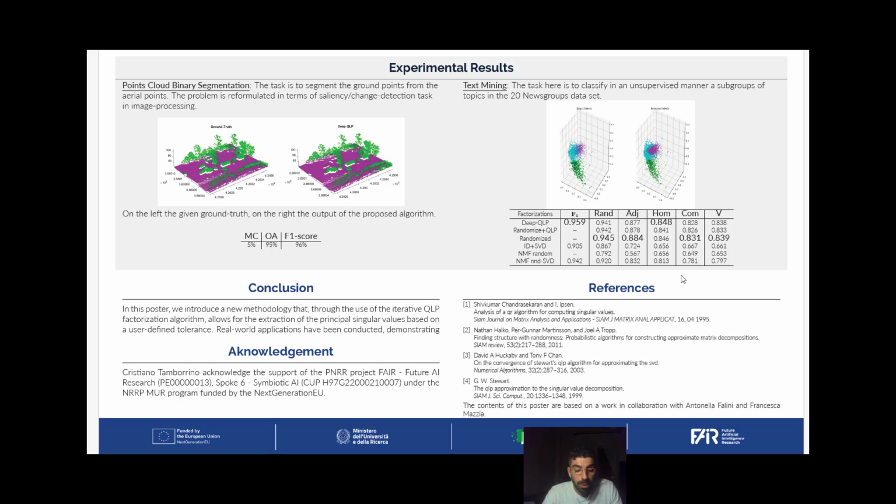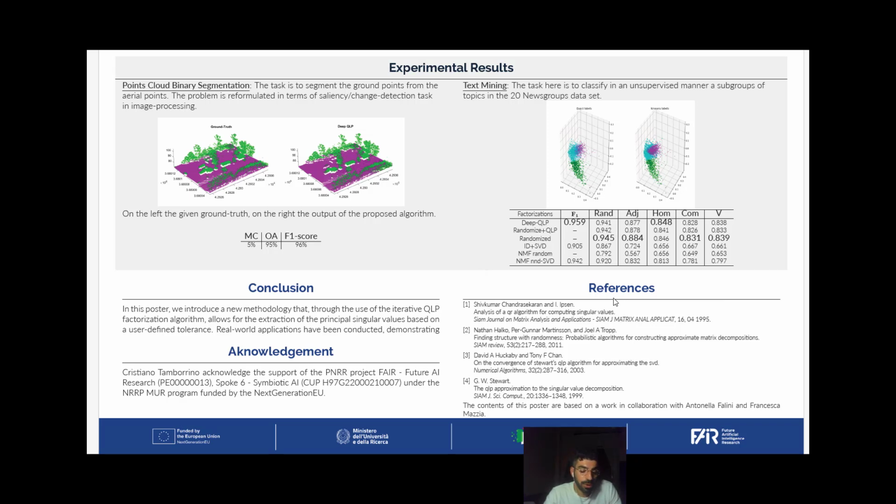But before that, we use our methodology to reduce the dimensionality of the problem, and then we apply the clusterization. The result, evaluated using common metrics, showed that our approach achieved good outcomes depending on the tolerance set by the user. Of course, by adjusting the tolerance, our result could outperform those obtained with, for example, the randomized approach.